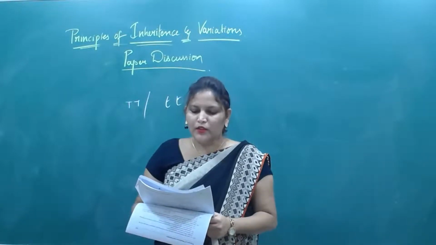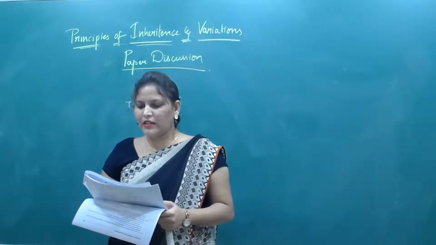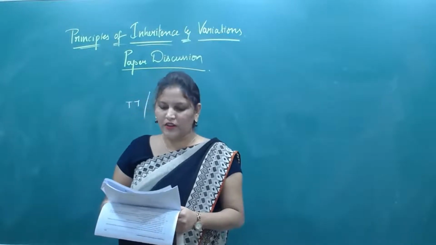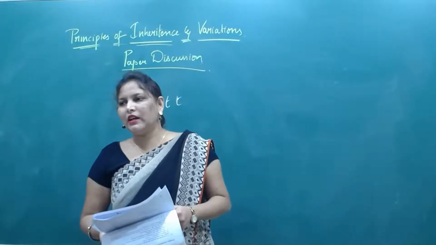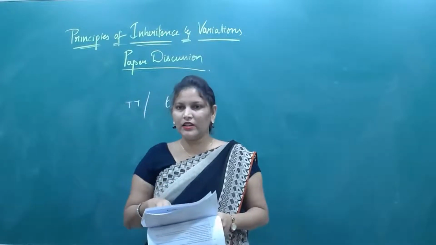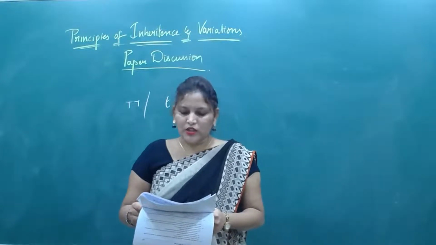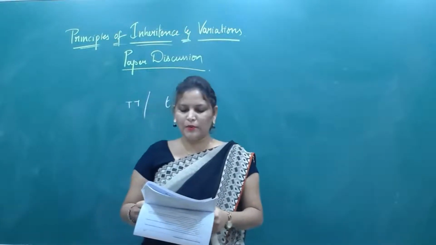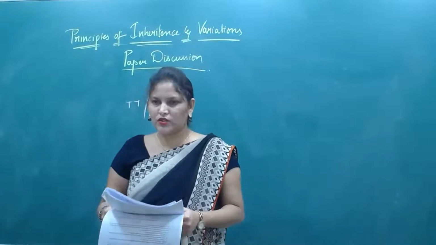Now, when a true breeding pea plant that has yellow seeds is pollinated by a plant that has green seeds, what is the F1 plant? All the F1 plants have yellow seeds. This means that the allele for yellow is dominant, because all the F1 individuals are heterozygous and yellow is dominant. An organism's genetic constitution is called genotype. Genotype, phenotype, holotype were given. Genetic makeup is known as genotype.